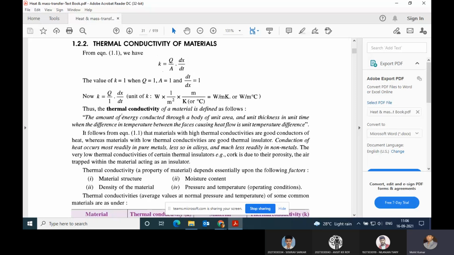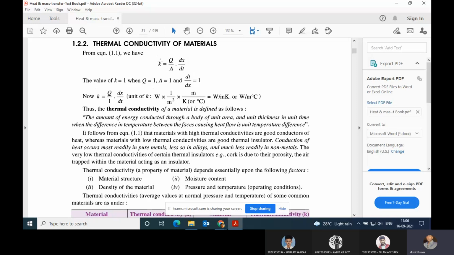Thus, how can we define the thermal conductivity of a metal? If anybody asks in your exam what the definition of thermal conductivity is, we need to say: the amount of energy conducted through a body of unit area and unit thickness in unit time when the temperature difference between the phases causing heat flow is unit temperature difference. So this is thermal conductivity.